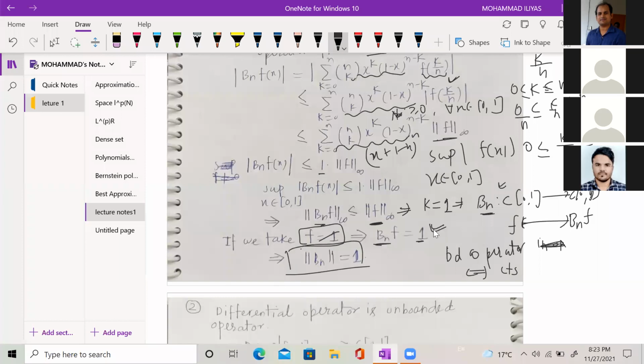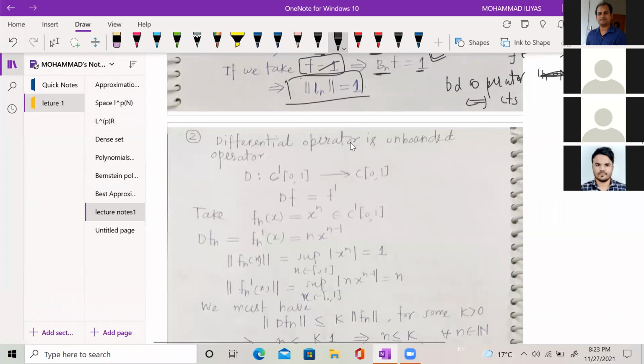And also, I give an example of an operator which is not bounded.